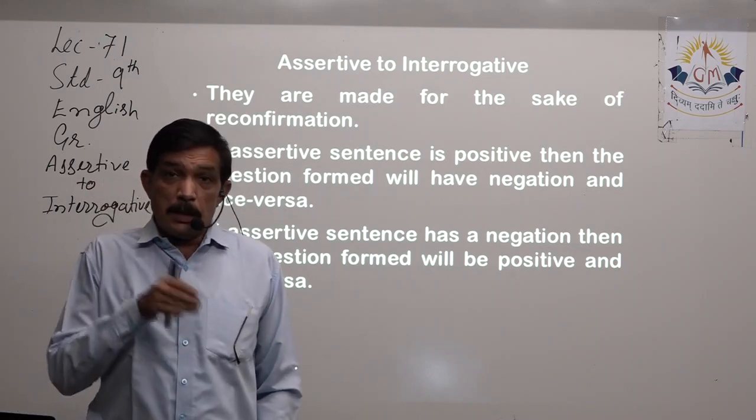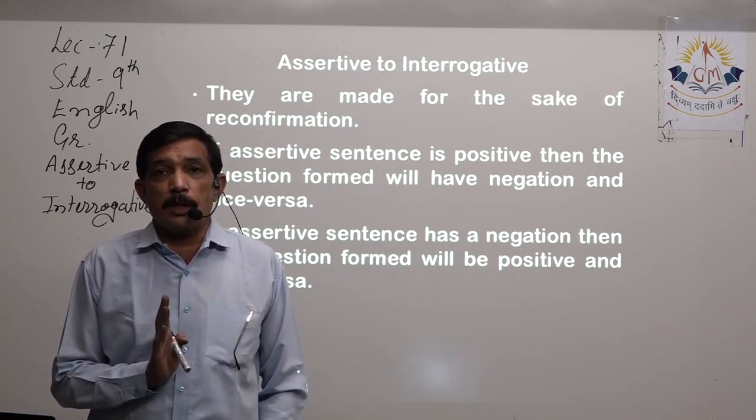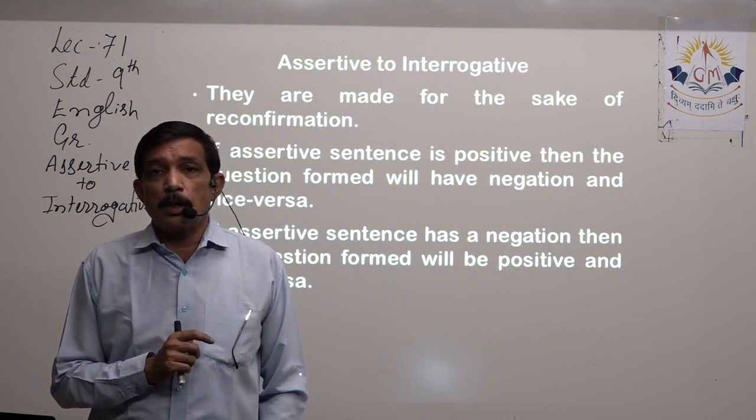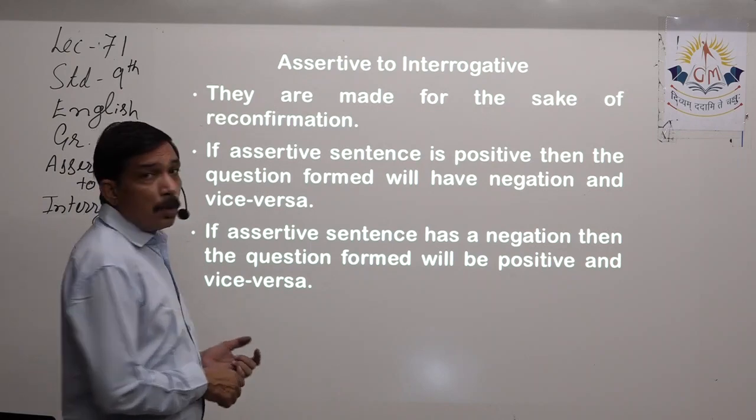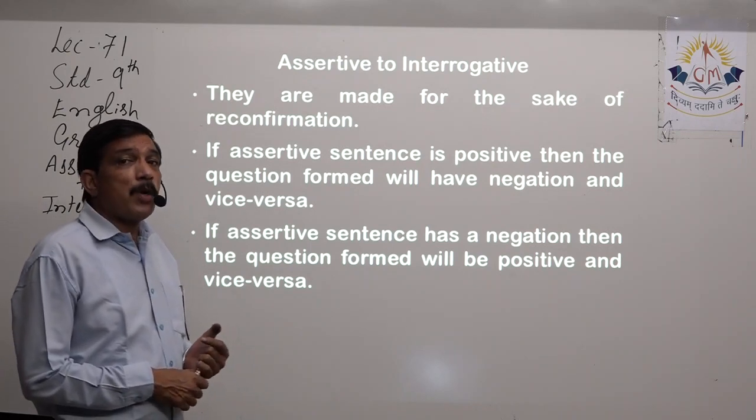This is a bench. Is this a bench? is a reconfirmation that this is a bench.